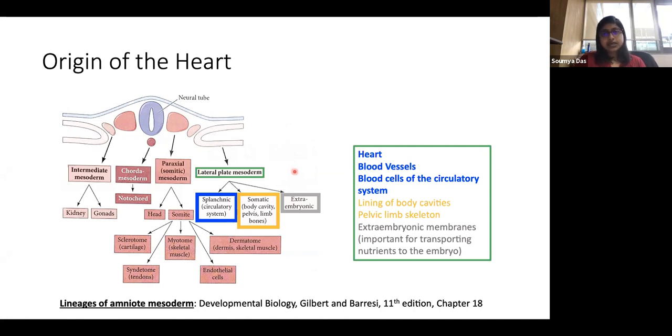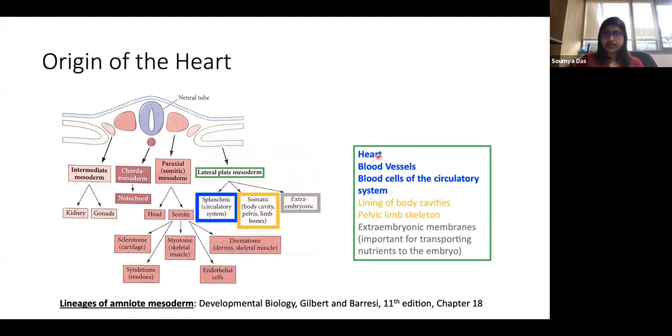Okay. And I will be only focusing on the lateral plate mesoderm, which is here, this part on the right, because that is the part that gives rise to the heart, the blood vessels, blood cells of the circulatory system, and the coronaries. Okay. So this structure here is the lateral plate mesoderm, and the splanchnic mesoderm basically gives rise to the entire circulatory system, and I'll show you how. And as part of the circulatory system, I have drawn this blue box so that you can correlate what structures come out of which part of the mesoderm.